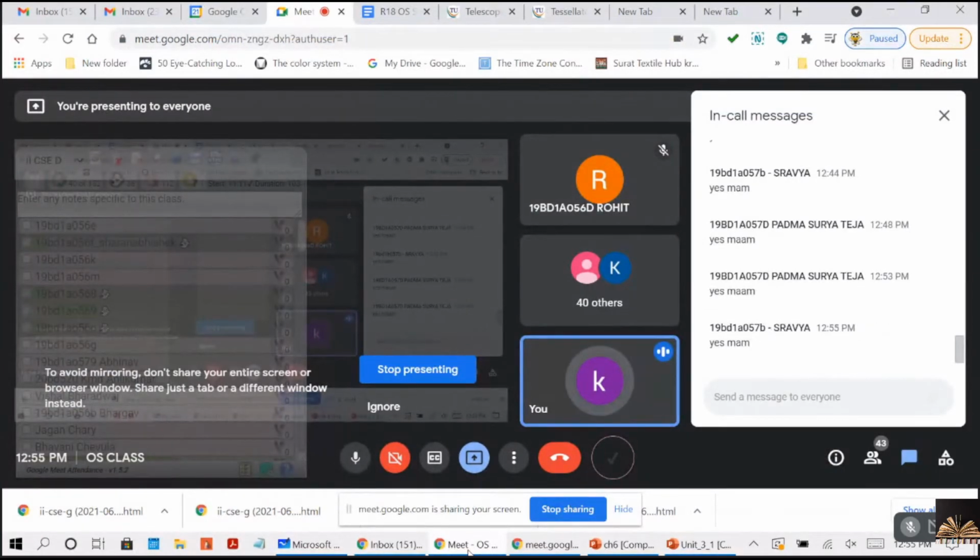I have two regions, and two semaphores are being used for them, S and Q. First, P0 is using S and waiting for Q. And P1 is using Q, waiting for S. So until P1 releases, P0 will not release. Until P0 releases, P1 will not release. So these two are leading to the deadlock situation.